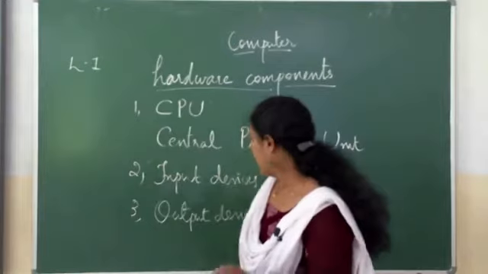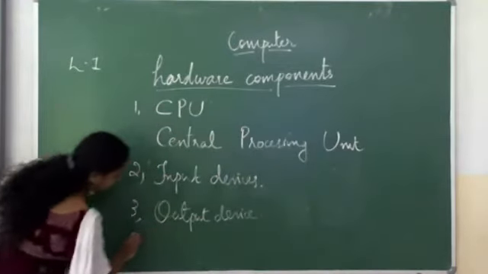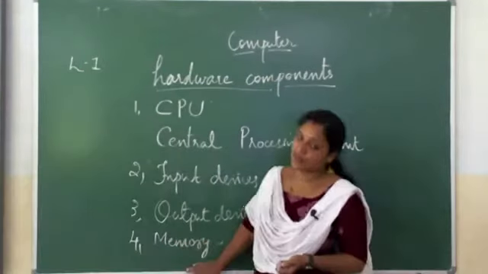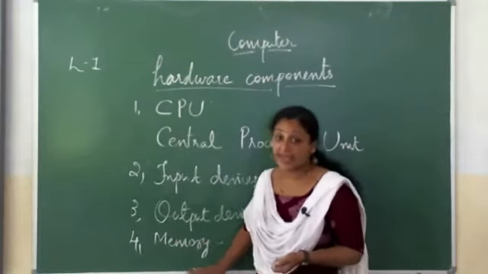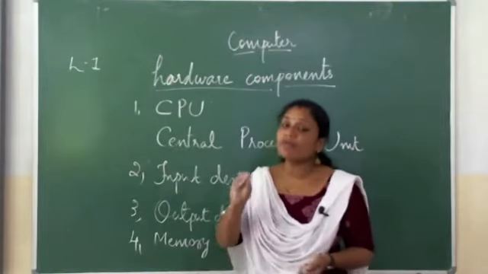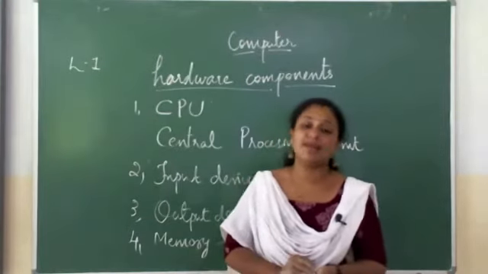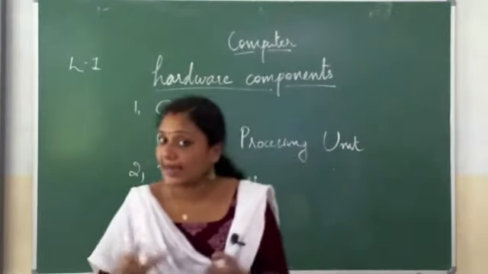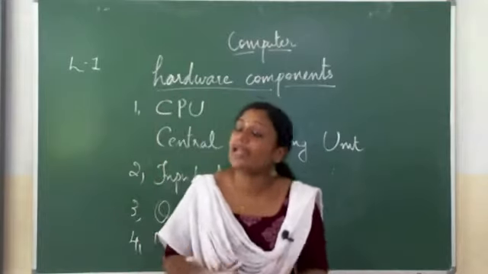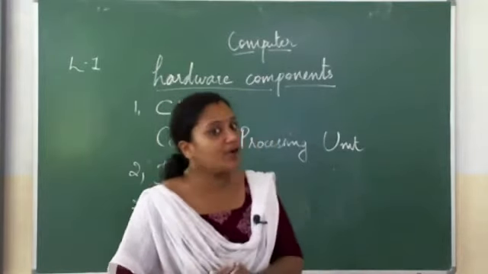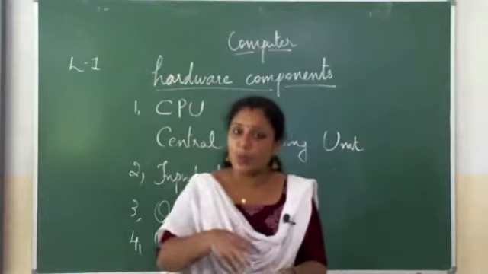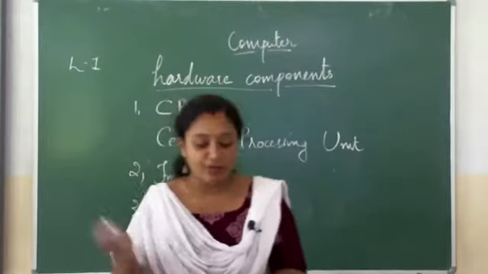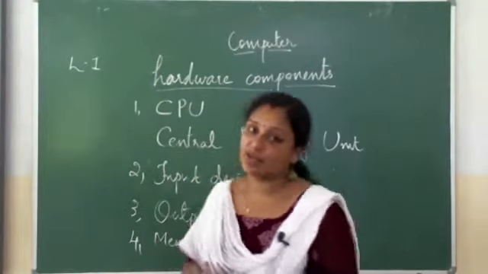Okay, then the fourth hardware component is memory. Memory means the area where we can store the instructions inside a computer. RAM, ROM, random access memory, read-only memory, these all are examples of different types of memory. An area where we can store the instructions is called memory. The last and the final point is storage devices.